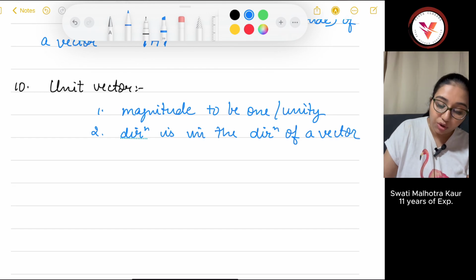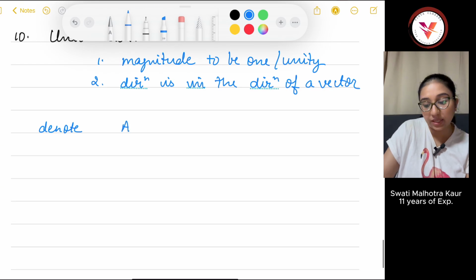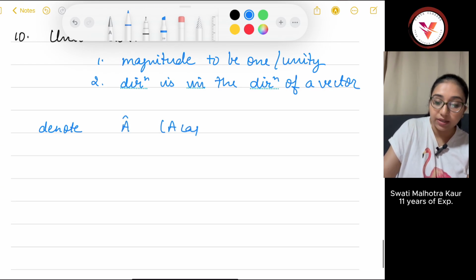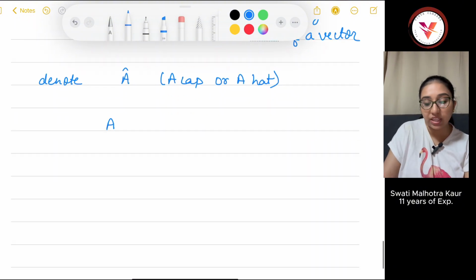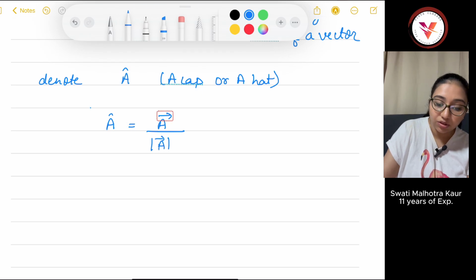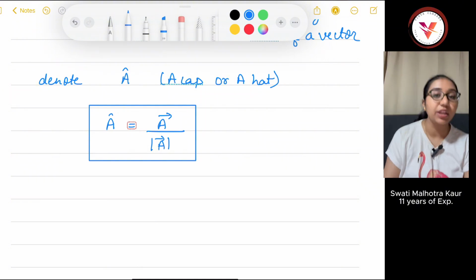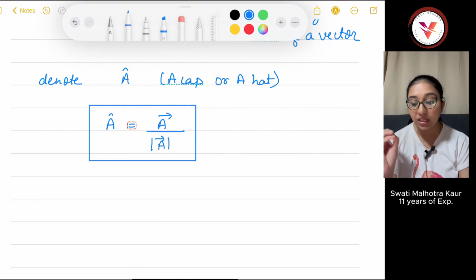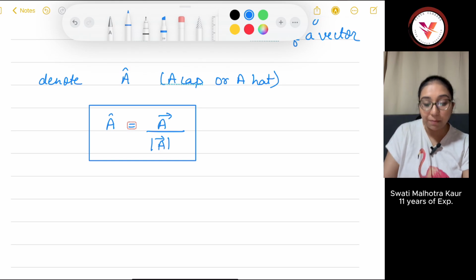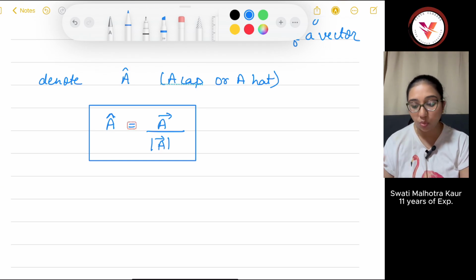You denote it by a cap, and you read it as a cap or a hat. If you want to calculate the unit vector of any given vector, you write the vector and divide it by its magnitude, and you get its unit vector. Its magnitude would be 1, but its direction is along the direction of A. Wherever this A vector points, its unit vector is also in that direction.